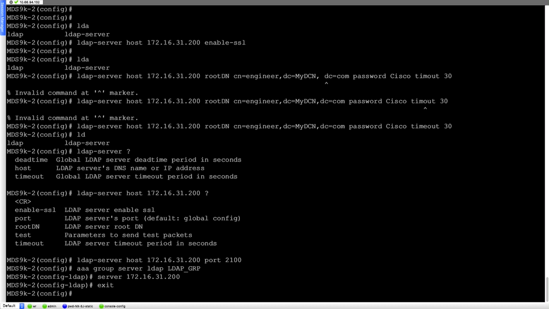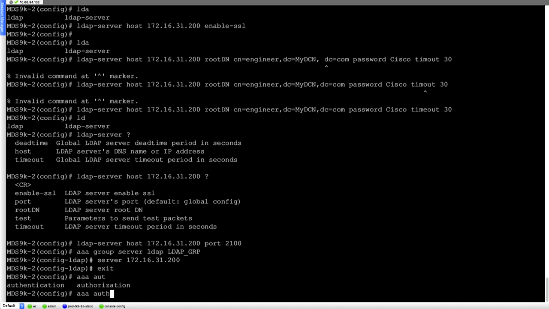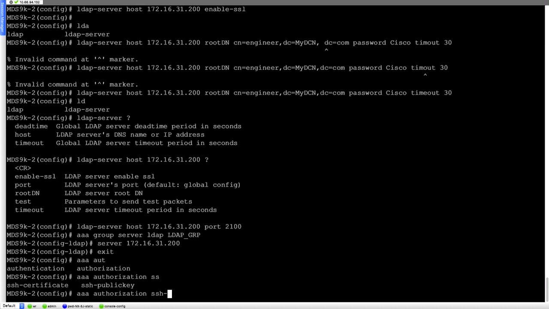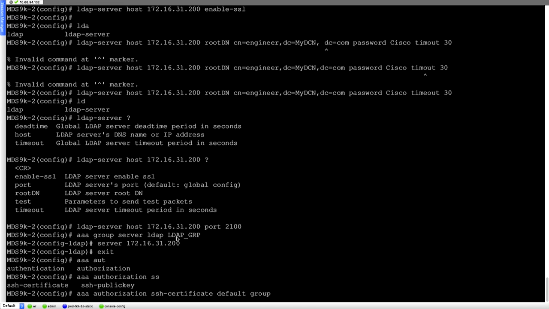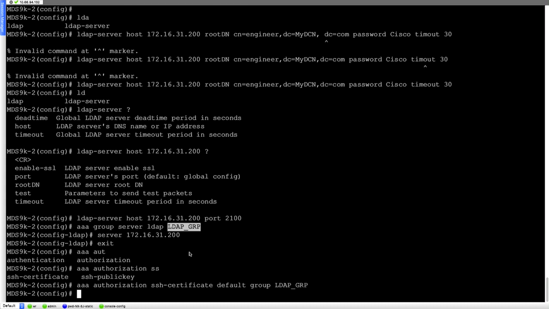You might also want to define the authorization for the group that you created for LDAP, so AAA authorization, and say SSH certificate, and the default for the group that you're specifying here, which is our LDAP group. So we paste it here, and that should take care of the configurations.